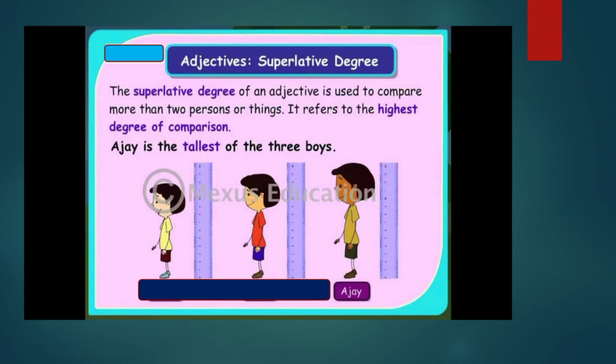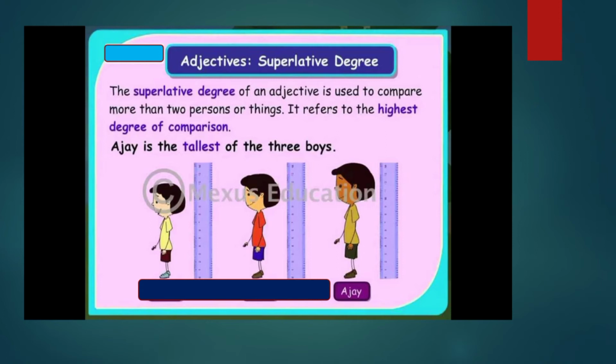The superlative degree of an adjective is used to compare more than two persons or things. It refers to the highest degree of comparison. Look at this example, children. In the comparative adjective, we had only two animals. We used comparative because we were comparing horse and dog. Only two animals. Here you can see there are three.